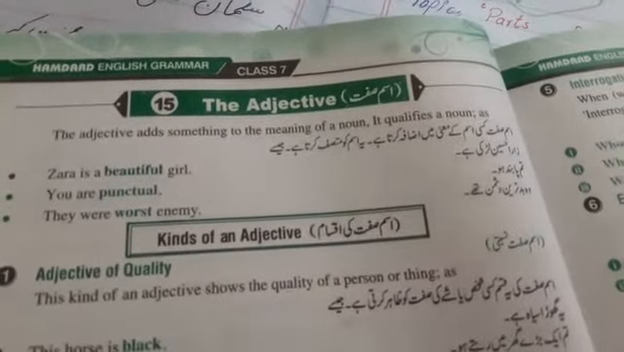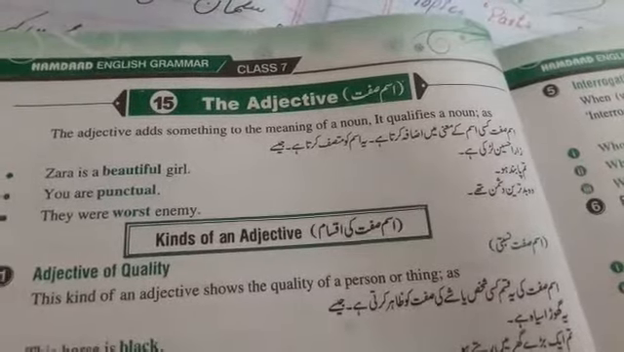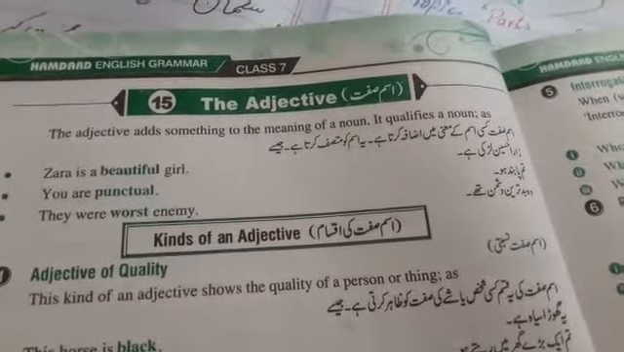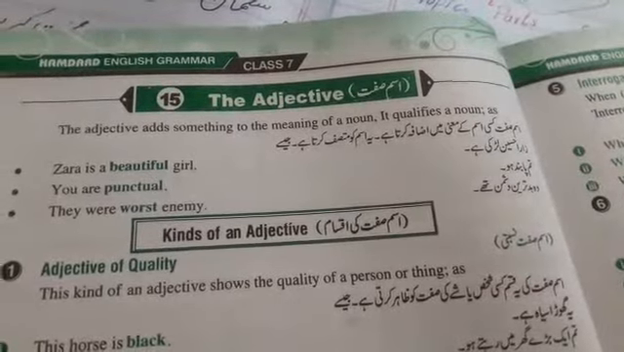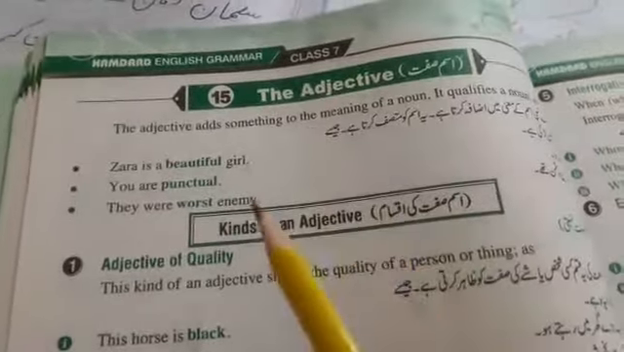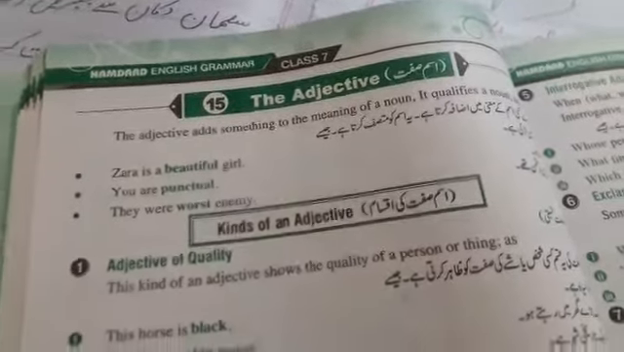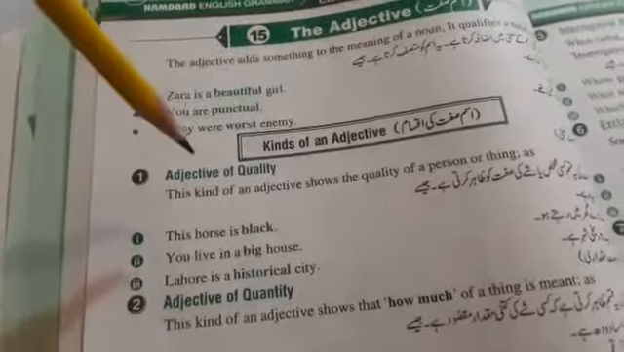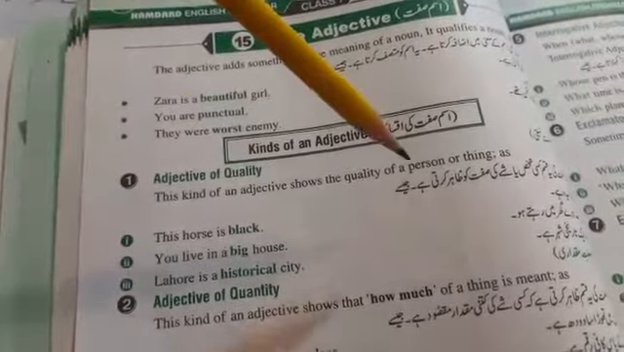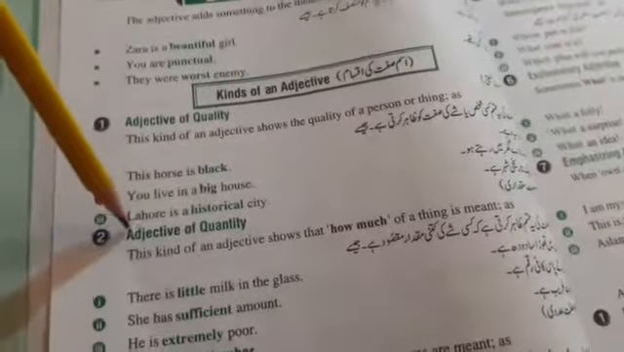Okay, Zara हसीन लड़की है. Zara is a beautiful girl. हसीन, beautiful, that is called an adjective. तुम पाबंद हो, you are punctual. वो बदतरीन शख्स थे, they were worst enemies. Worst is describing the noun, that is enemy, that is a noun, and what describes the noun is called an adjective. So we have here kinds of adjective. Adjectives of quality tell about the quality of a person. These are the examples. After that we have adjectives of quantity, which tell the quantity.